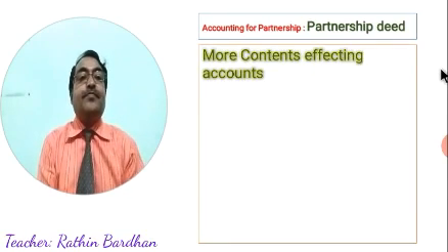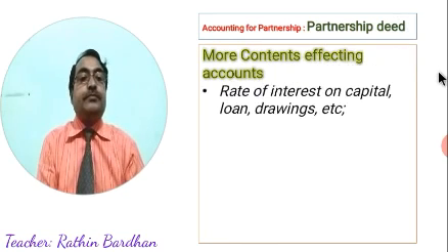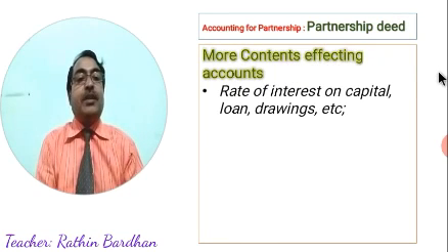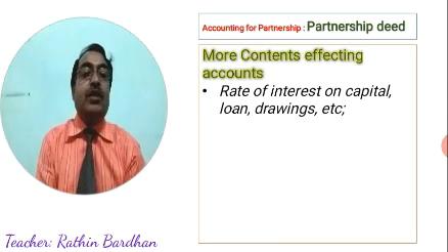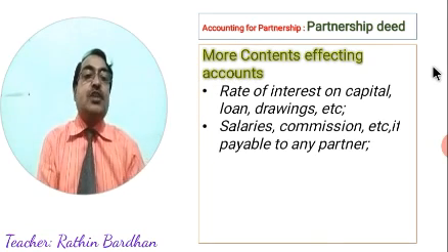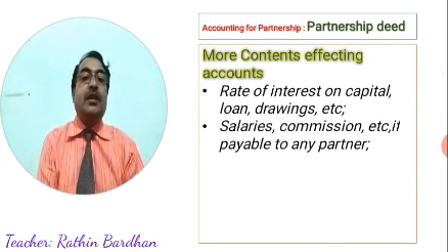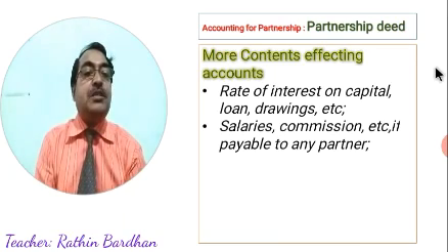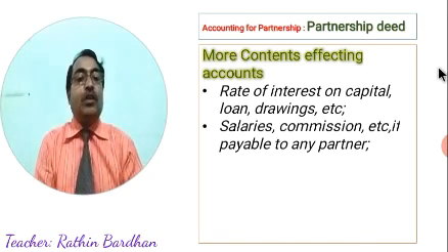partners. Then the rate of interest on capital, loan, drawings, etc. Only if it is mutually agreed, then the rate of interest on capital, drawings, loans, etc. is to be mentioned. Salaries, commission, etc., if payable to any partner, only if it is mentioned in the deed, then you have to pay.